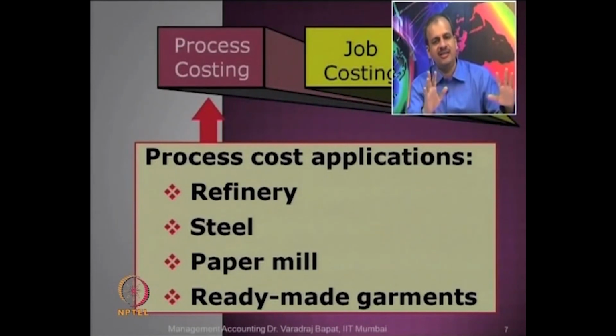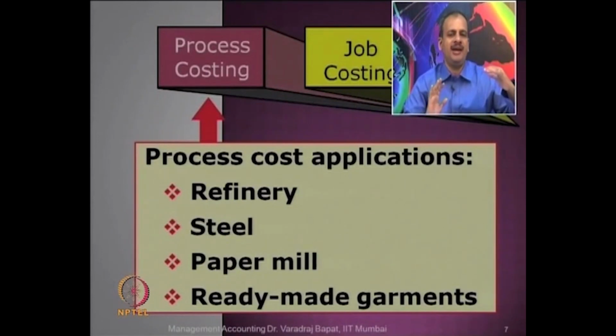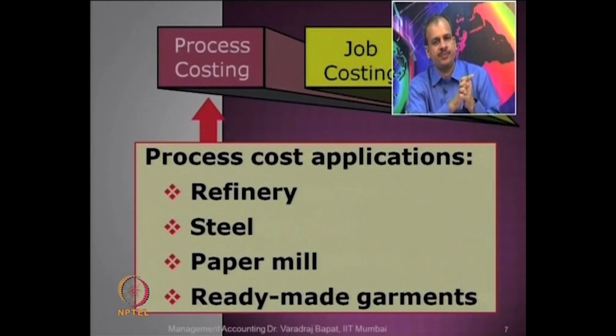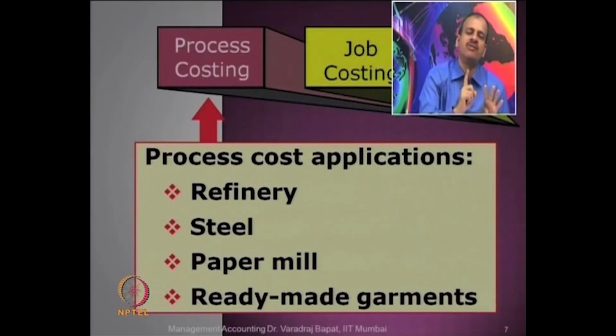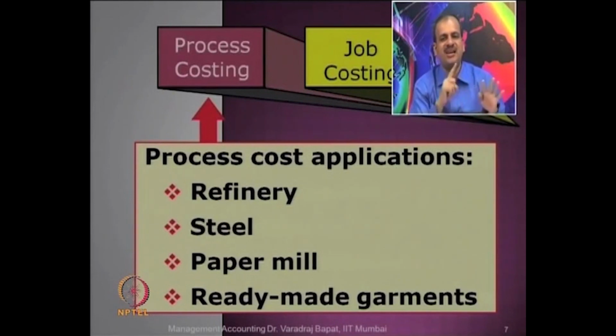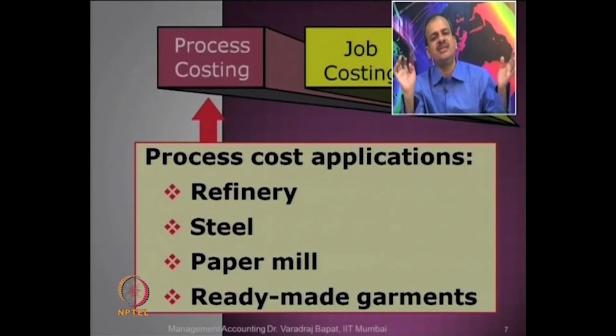But generally, in a paper mill, different types of papers are being made as per the manufacturer's specifications. So, for refining, steel, paper mills, I had also given you the example of plastic, cement. Almost all large scale manufacturing is being done mainly through process costing.